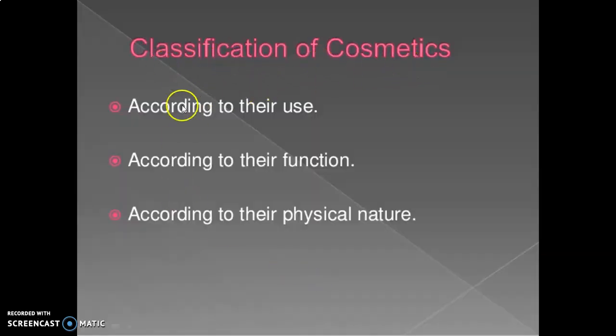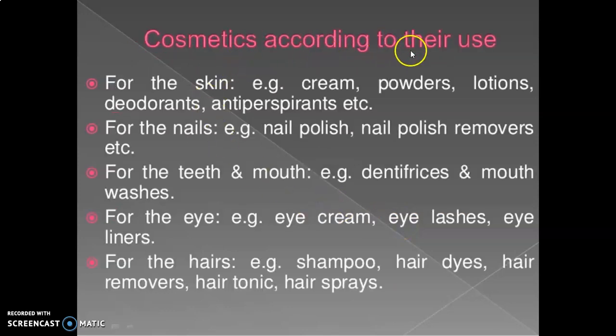The classification of cosmetics: it gets classified according to three main types, that is, according to their use, according to their function, and according to their physical nature. So let's first see the classification according to their use. For the skin, for example, creams, powders, lotions, deodorants, antiperspirants, etc.